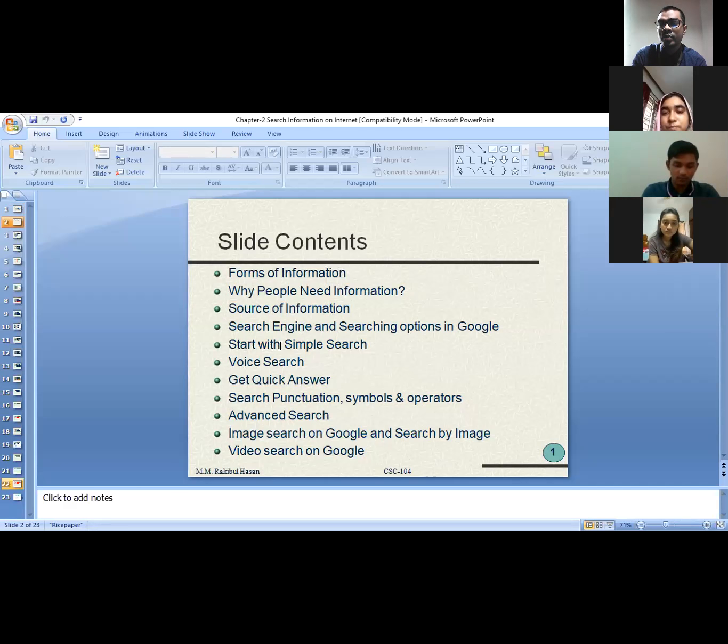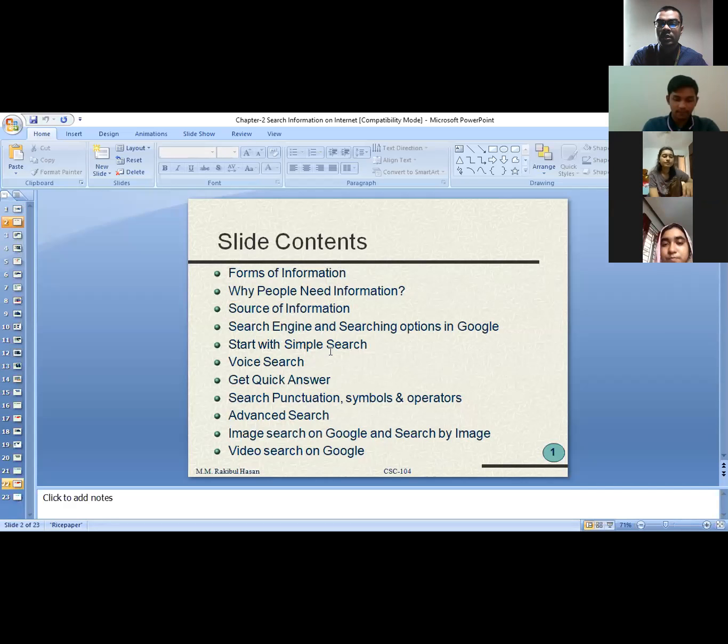Then how we can do a simple search. I'm going to show you the demonstration. Then how by our voice we can give instruction to the search engine, through Google search engine.